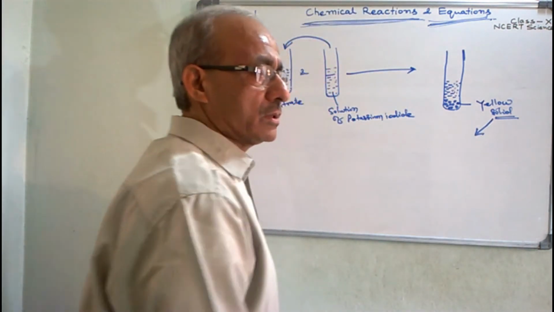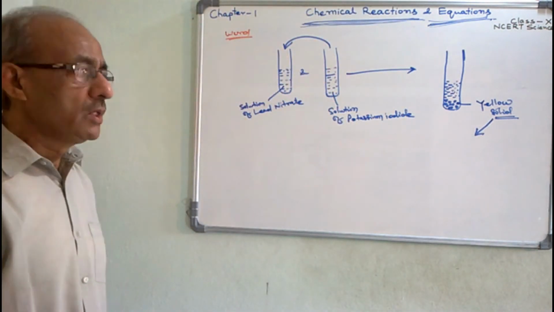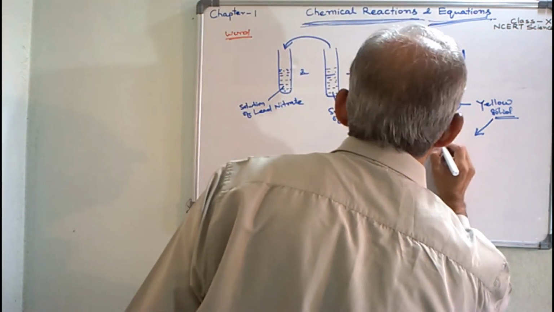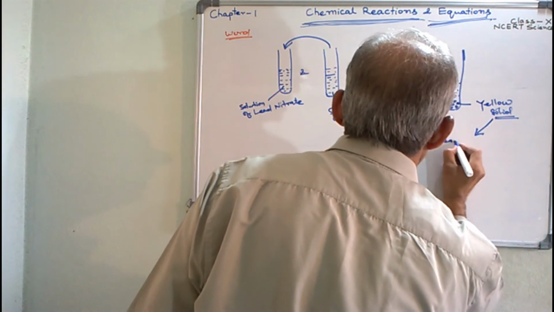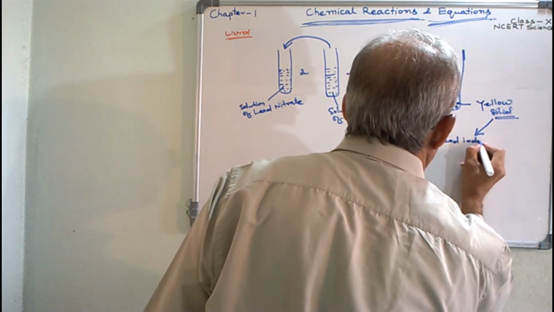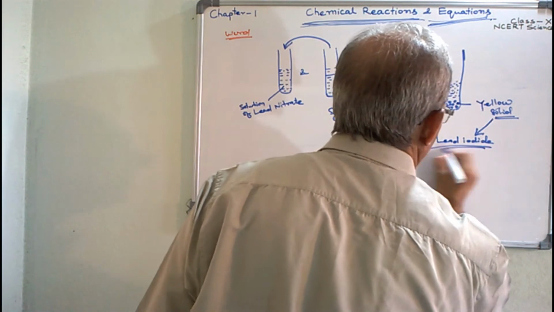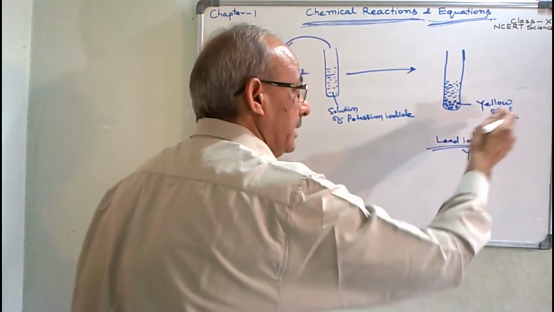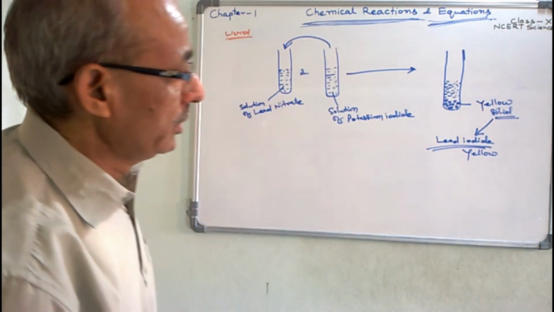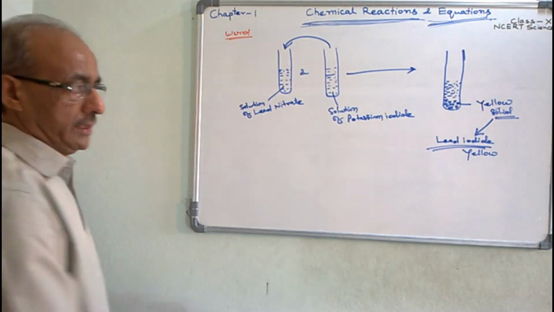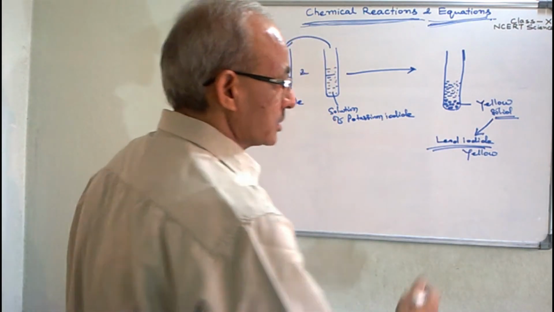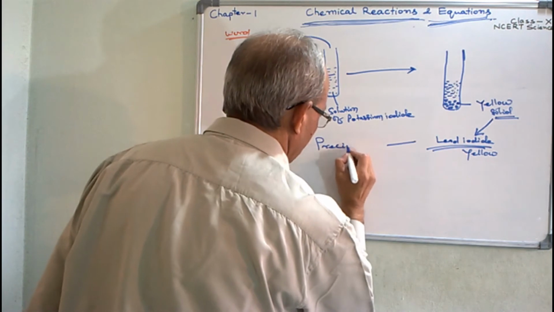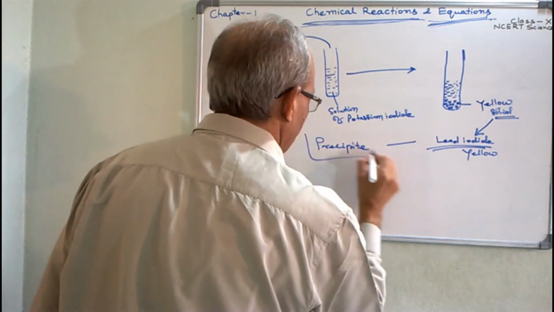That newly formed yellow solid substance is lead iodide, yellow in color. And here this newly formed solid substance, that is lead iodide, is called a precipitate. Precipitate. Now here we are finding a term, precipitate.